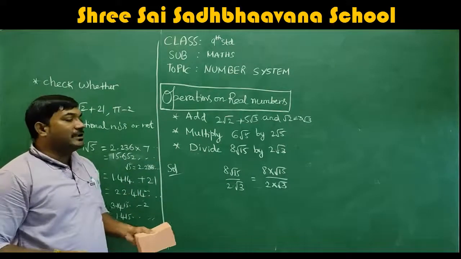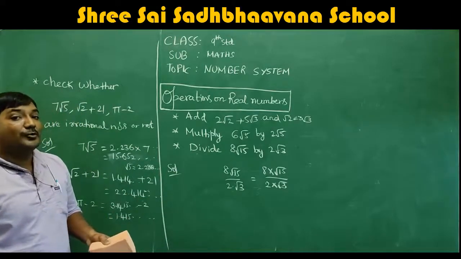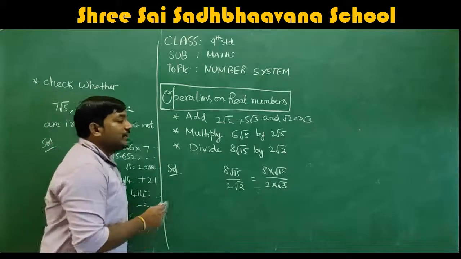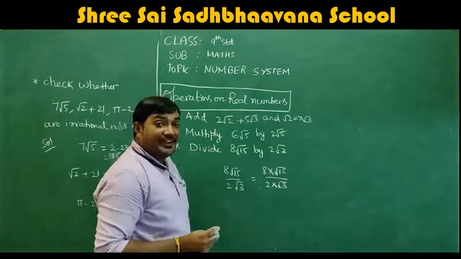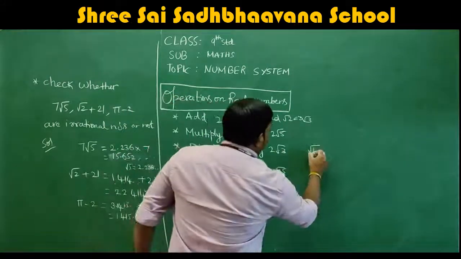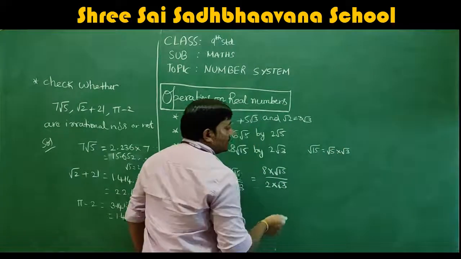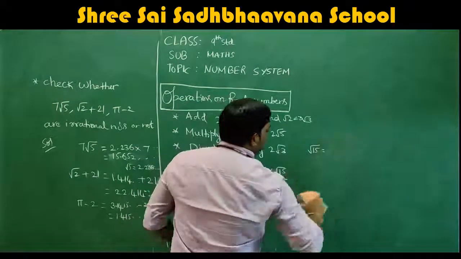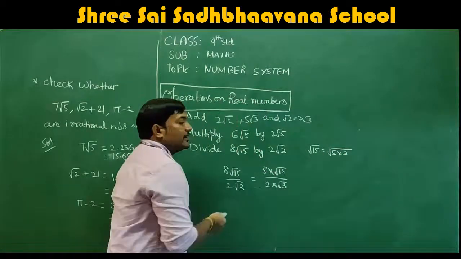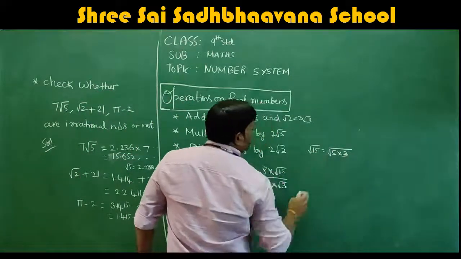Now root 15 can be written as root 5 into root 3. Correct? And one more step, let me write here. Root 15 can also be written as root of 5 into 3. Yes, so written as root of 5 into 3.